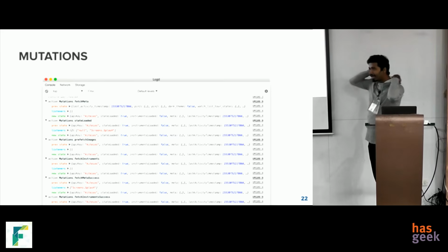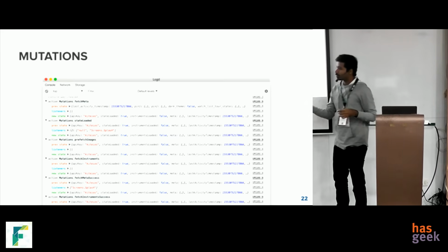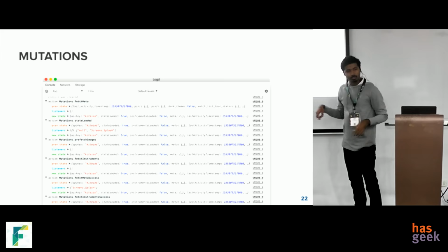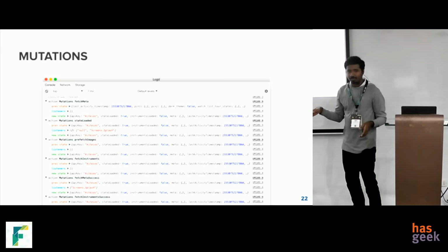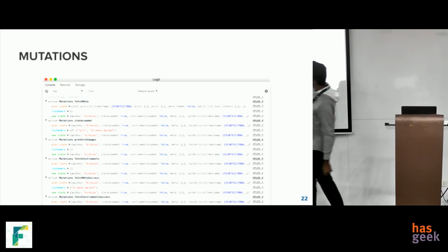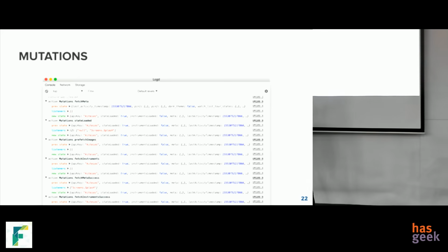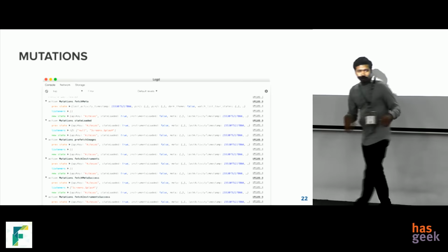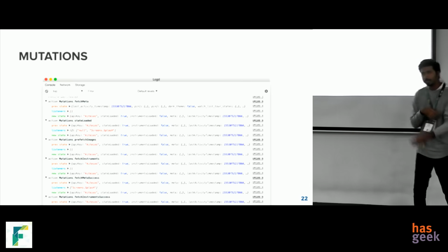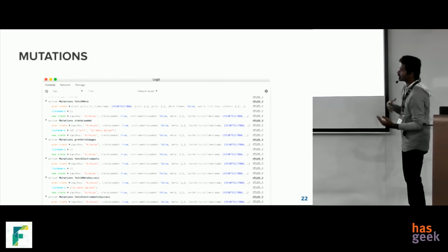So it basically adds all the console.log, console.warn, console.error, all those functions to Flutter. So you don't have to use the print statement in Flutter. Here we log the mutations. You can see all the mutations that are running. You can also see the previous state and the new state after running the mutation. So you can see what changes were made by that mutation.